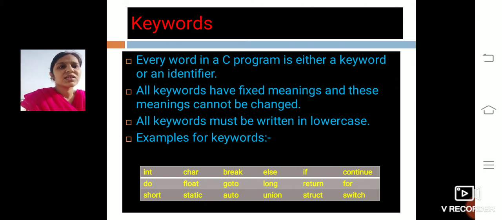All the keywords in the C language must always be written in lowercase. A few examples of keywords are int, do, short, char, float, static, break, goto, auto, else, if, continue. All these are examples of keywords.